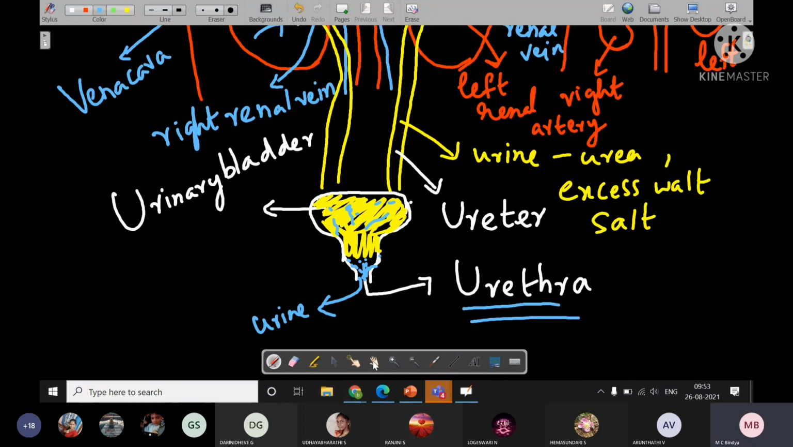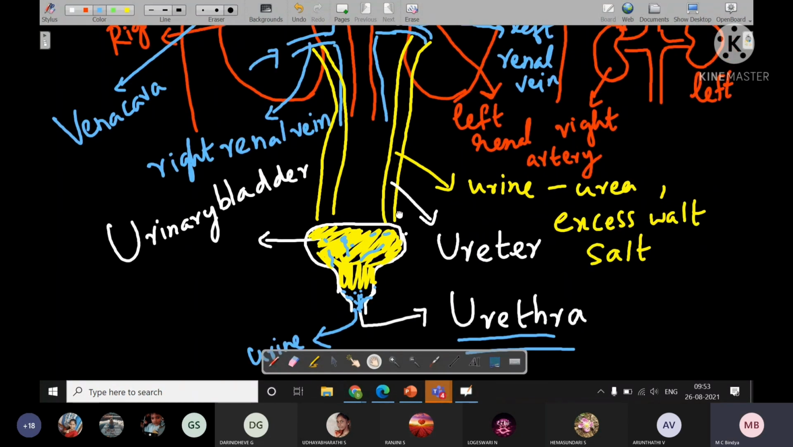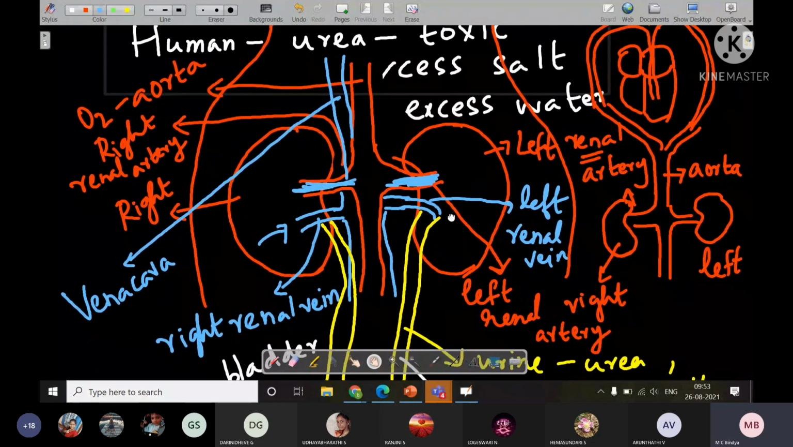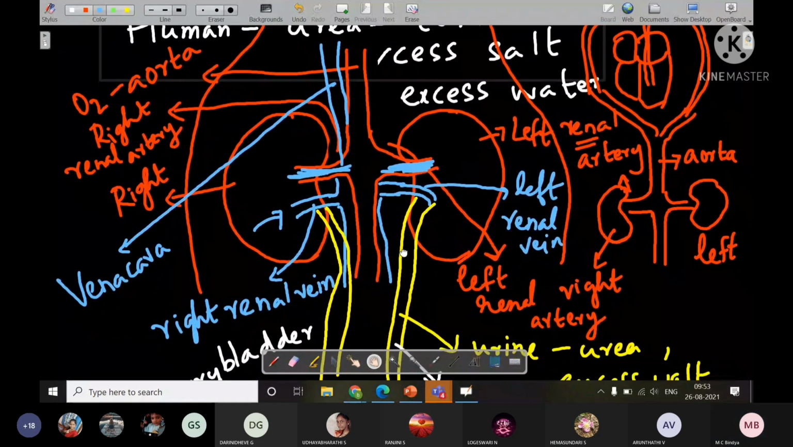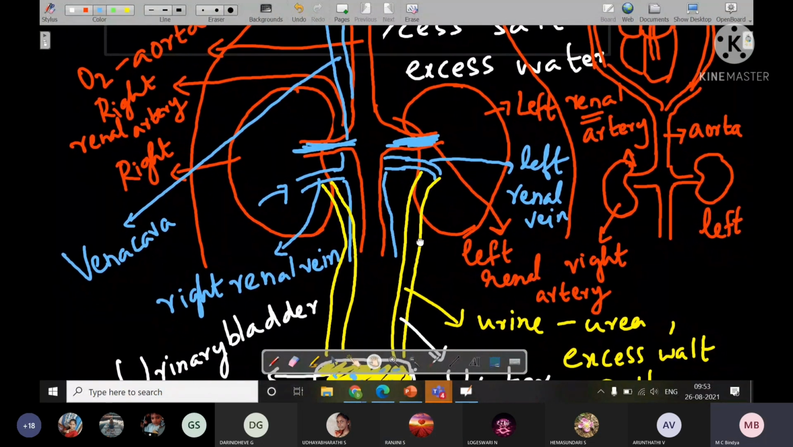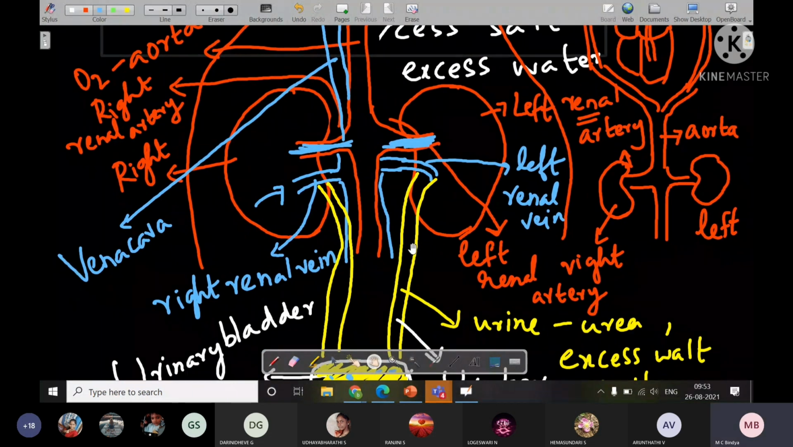So these are the parts of the excretory system. Can anybody tell me the different parts? What you just heard? Anybody? Ma'am, nephron. Nephron, I did not teach you. Now what all you heard that you just tell? What I taught you, that you just tell.